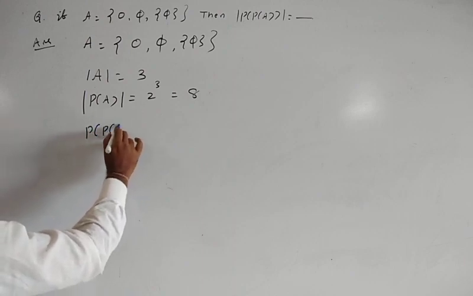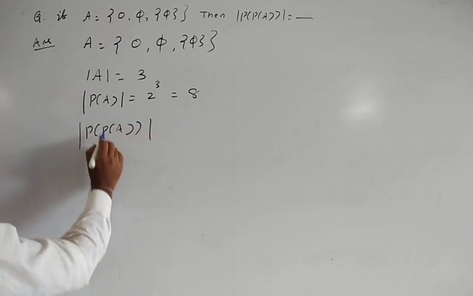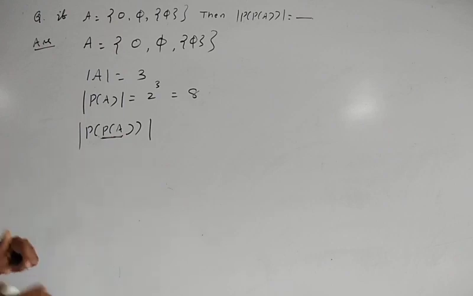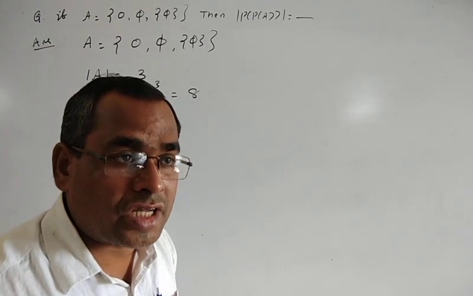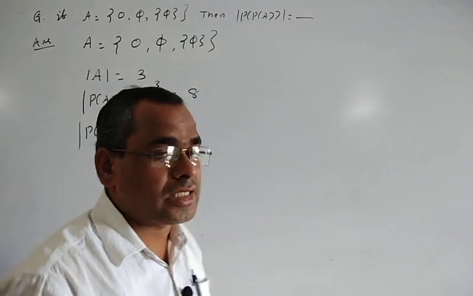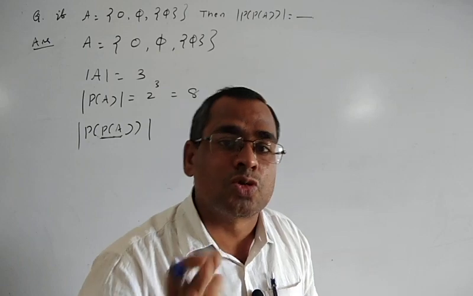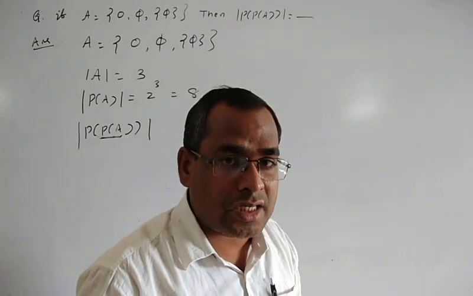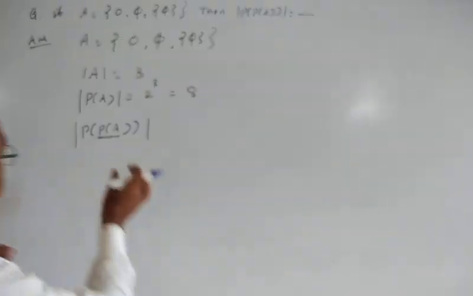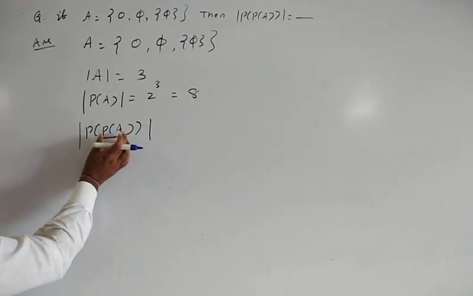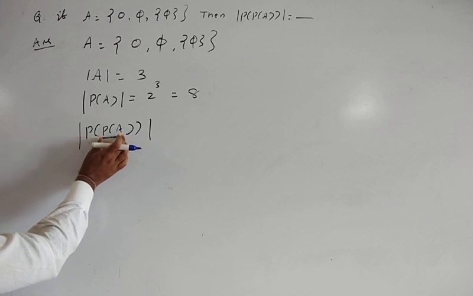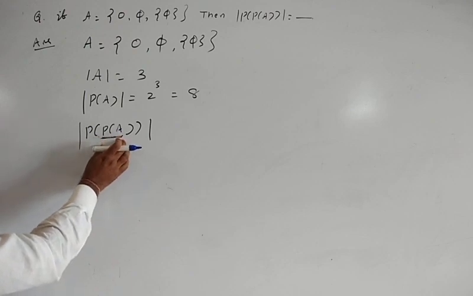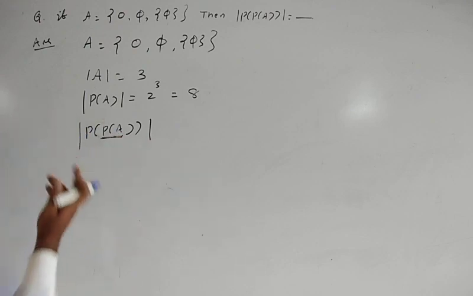Then here we ask for mod P of A. So P of A cardinality means, since it has 8 elements, what will be the number of subsets of a set containing 8 elements? In general, if a set has 8 elements, then the number of subsets is 2 to the power 8, and the number of subsets is known as the number of elements of the power set. Since the set P of A has 8 elements, how many elements will its power set have?